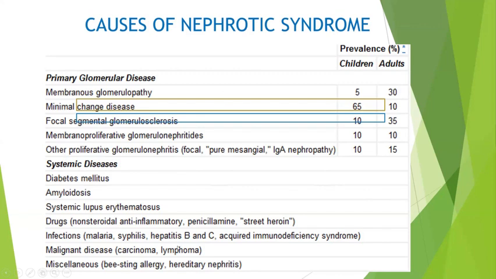This can be asked in the MCQs. What other systemic diseases can present as nephrotic syndrome? Most commonly diabetes, amyloidosis, systemic lupus erythematosus, and then other infections like hepatitis and HIV can present with nephrotic syndrome. Malignancies, especially mucinous adenocarcinomas, and lymphomas can present with nephrotic syndrome.